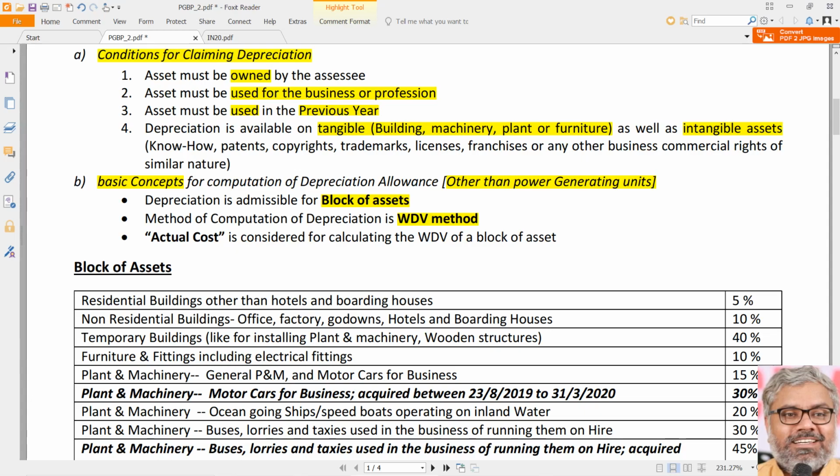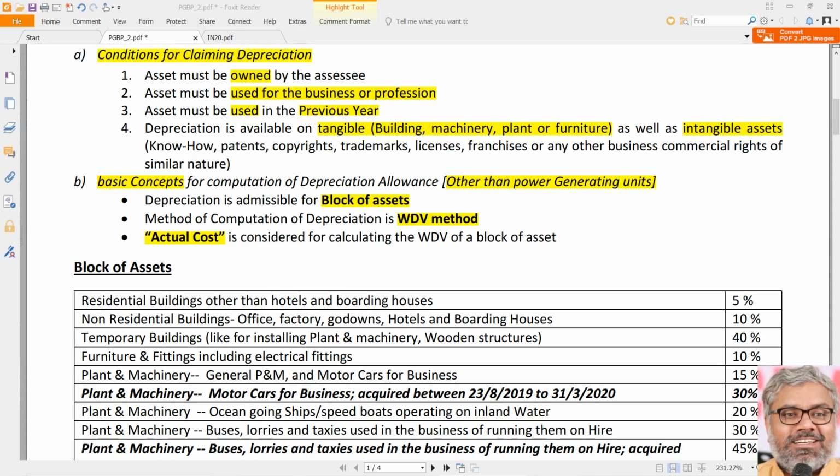What has to be considered here for calculating the WDV of a block of asset is actual cost. That itself is a very important term under discussion. We will come to that later. But actual cost has to be calculated first in order to calculate the WDV of a block of asset.